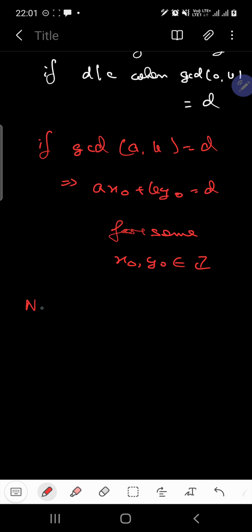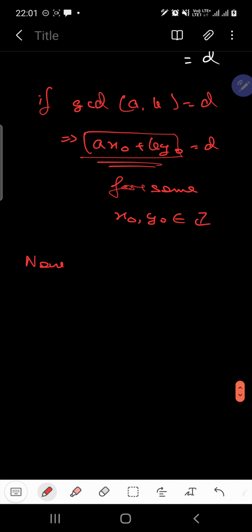Okay, now so ax naught plus by naught is equal to d. Clear? Acha. Okay, so now what we need to actually prove is that this sort of a structure will be equal to C if D divides C. Clear? This much is only what we need to talk about, right?